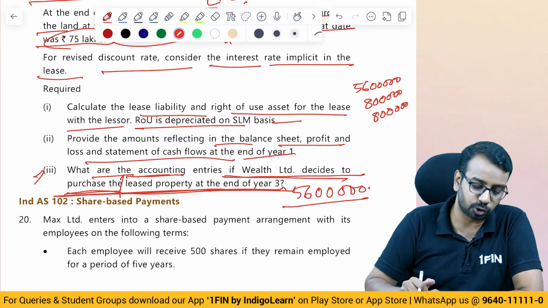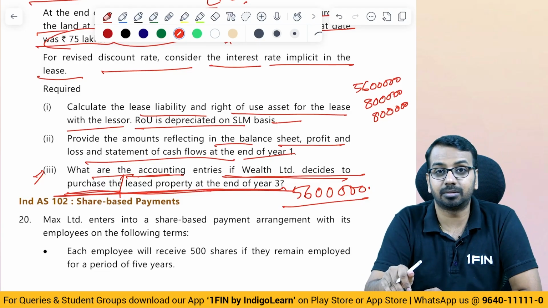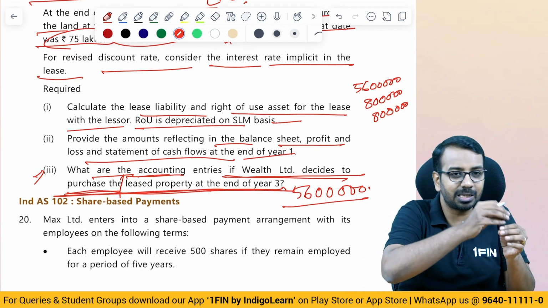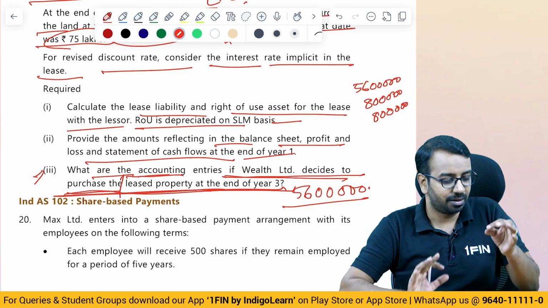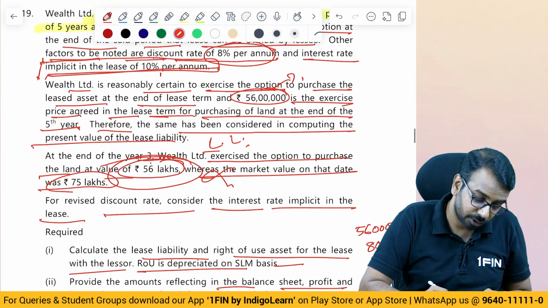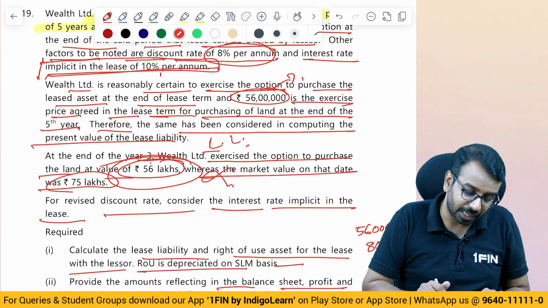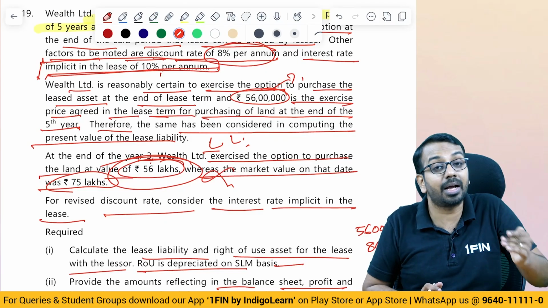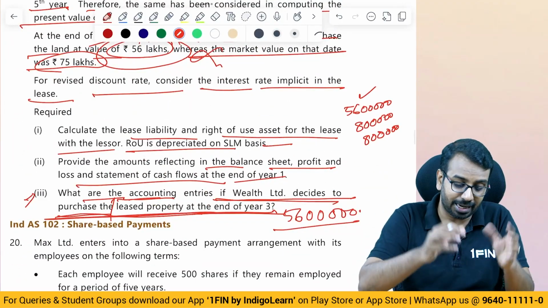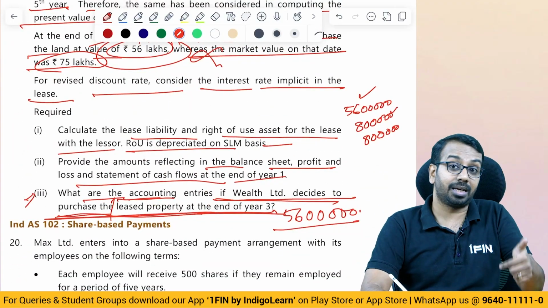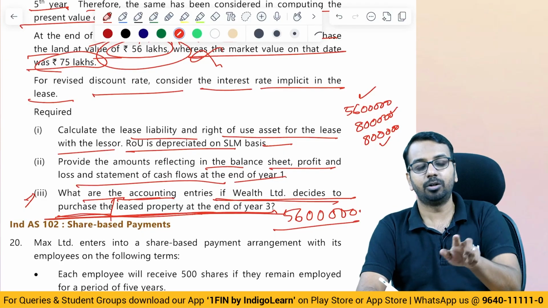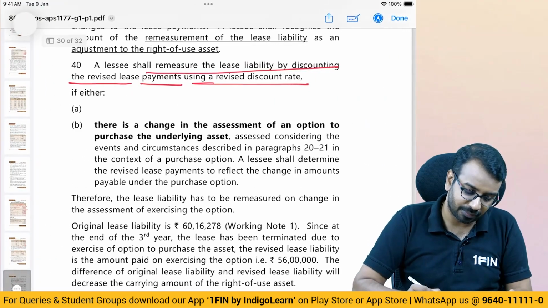But in the solution what they have assumed is, they have said that we are terminating the lease. Now you may say, sir, why will we pay lease payment when the asset has been purchased? Arey, that lease payment is a part of your loan payment schedule kind of a thing. We are settling a lease liability that can continue. They have not mentioned that if they purchase, then what will happen to the lease? The payment may continue. So in that case, there can be a different answer where you say that, okay, 56 lakhs is paid at the end of the 3rd year, 8 lakhs is paid at the end of the 4th year, and further 8 lakhs is paid at the end of the 5th year, and then compute the lease liability and do the treatment. But what they have done is, they have said,